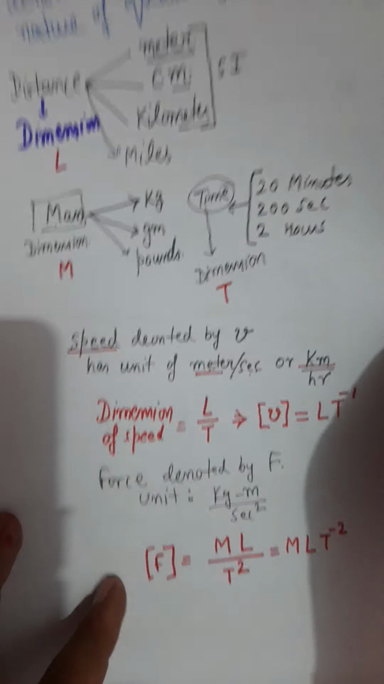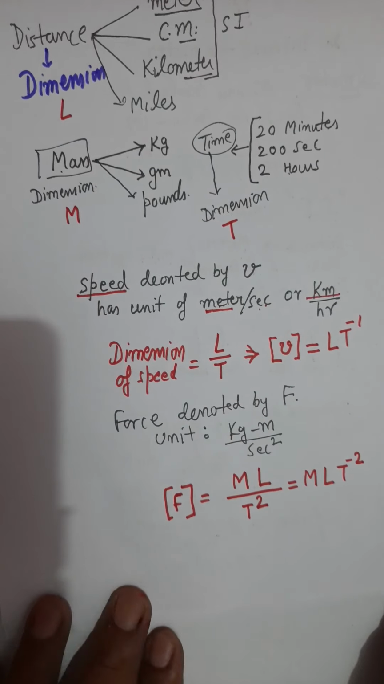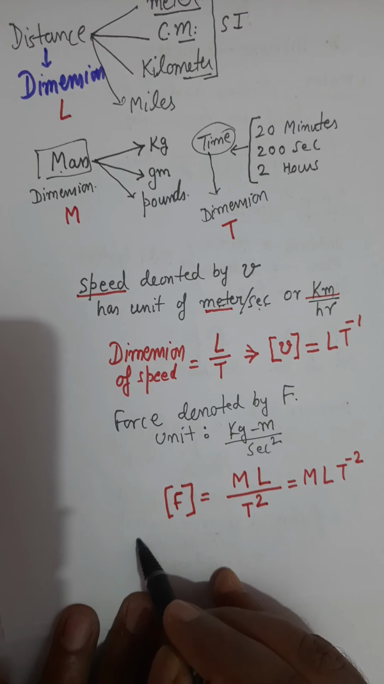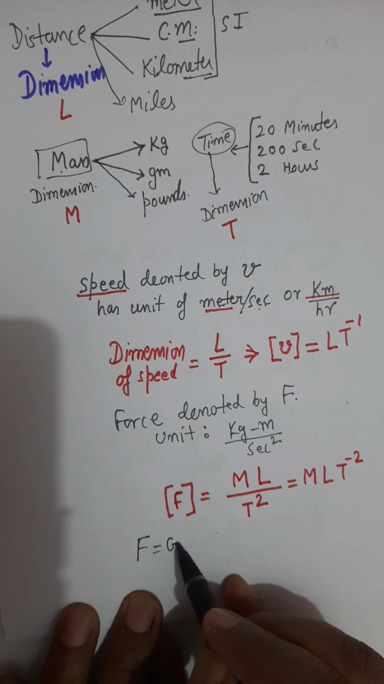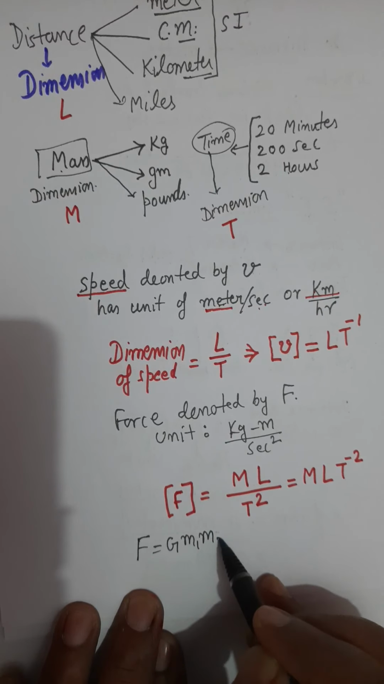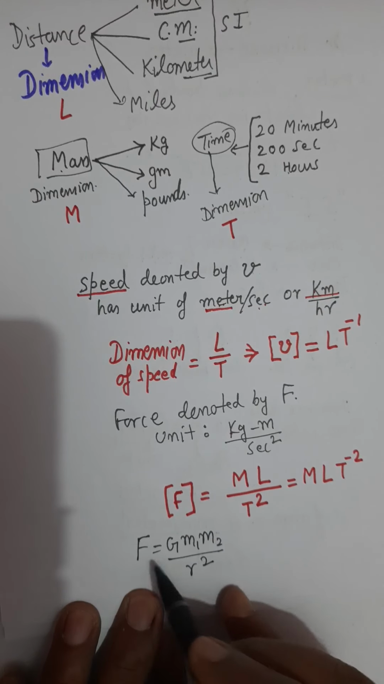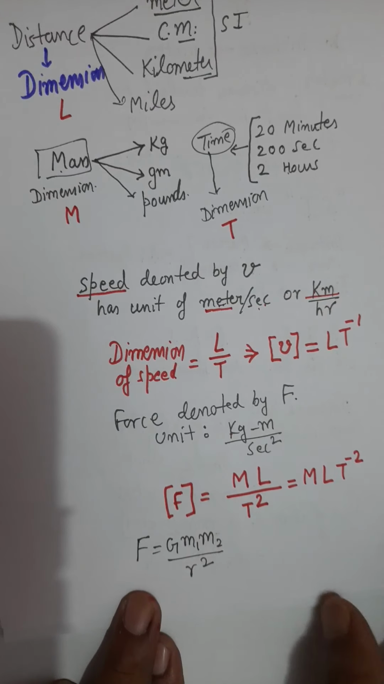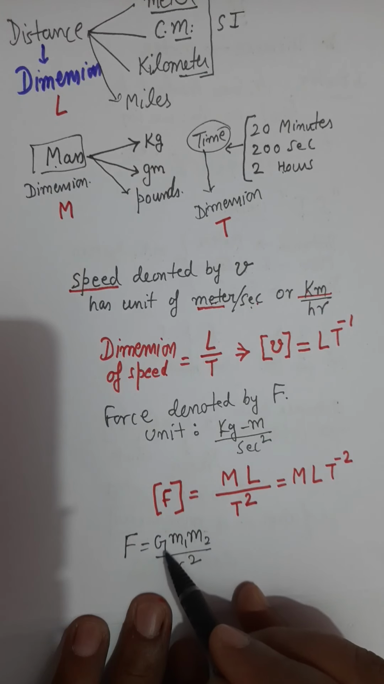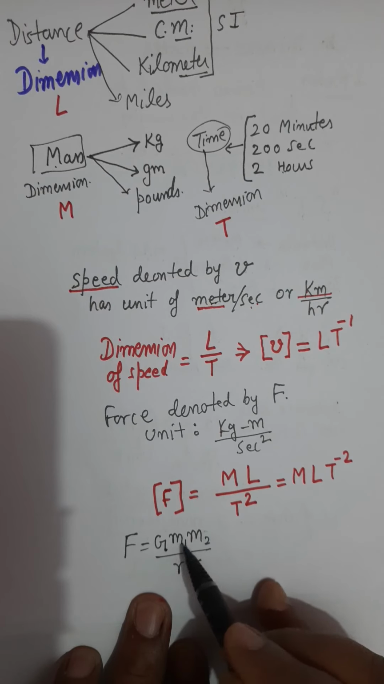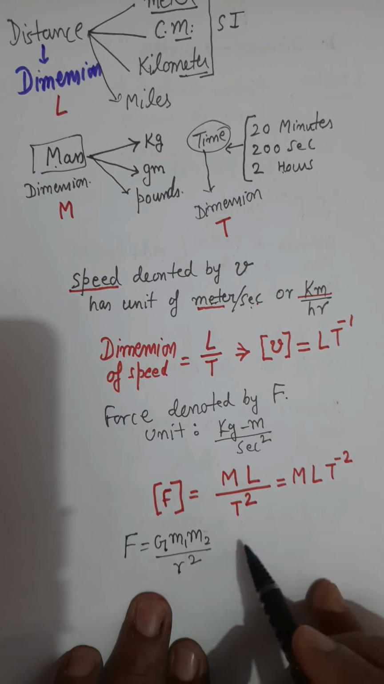Let us consider one more example to understand this logic. There is a formula in physics, F equals capital G m1 m2 over r square, where F is the force, capital G is called the universal gravitational constant, m1 and m2 are the masses, and r is the distance.